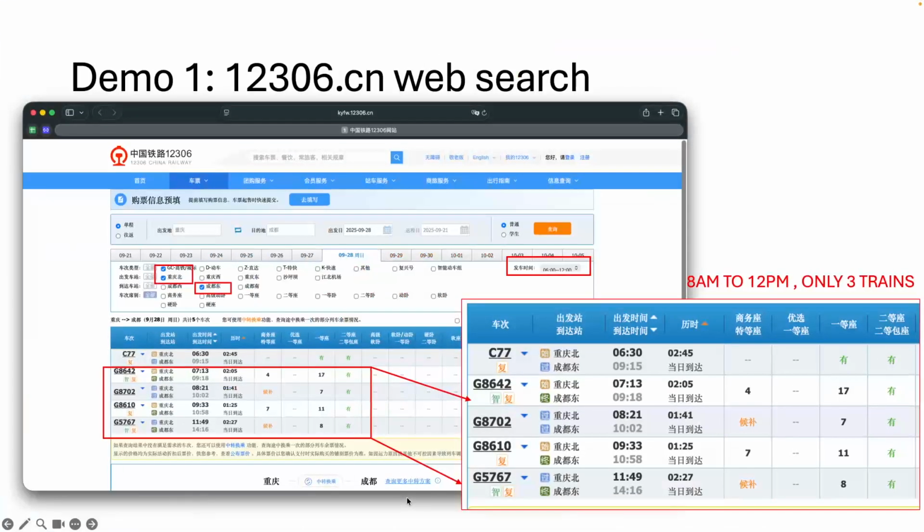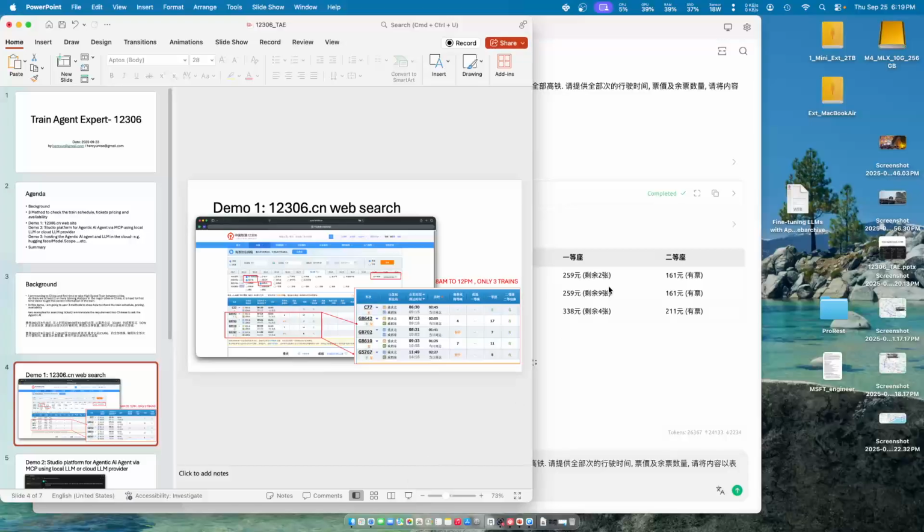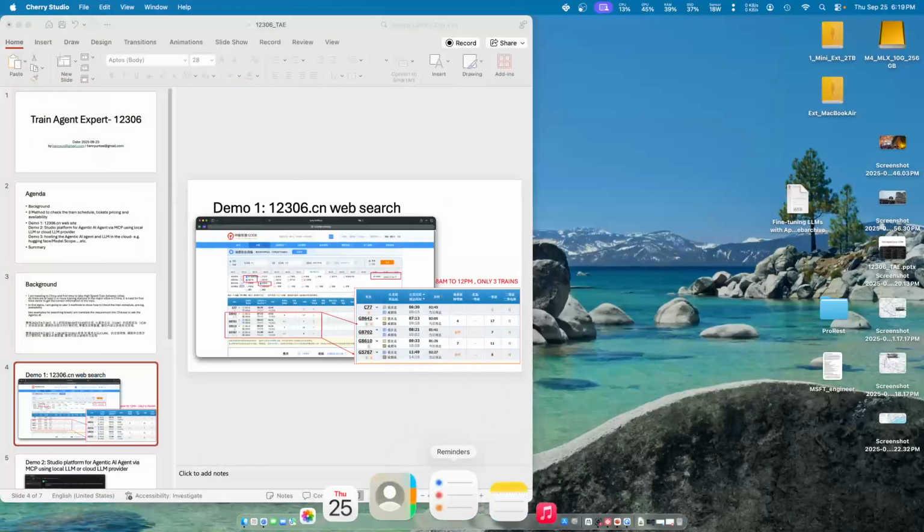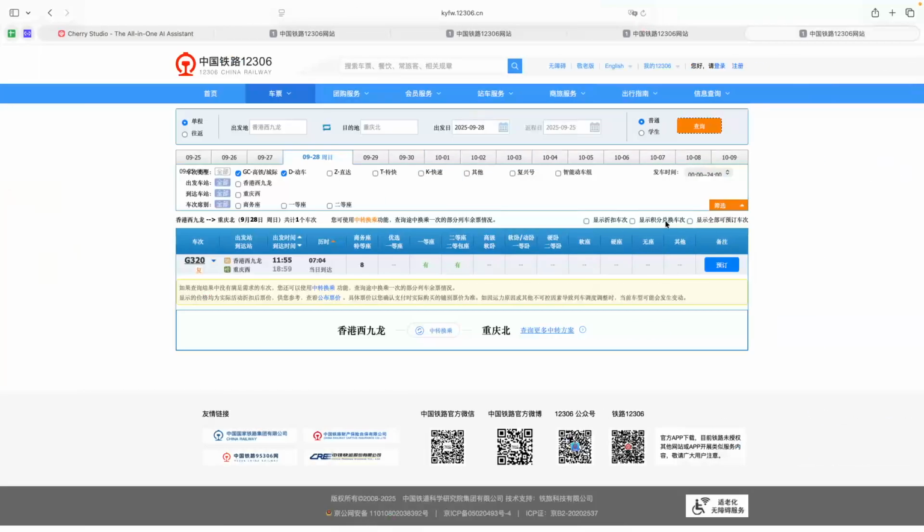Okay, so here is just a screenshot. I show it to you how it looks like later. So this one is a screenshot from Chongqing North to Chengdu East. It will have about three trains available to fit the timing. Okay, so let's go to the official website, and then we'll see what will happen.